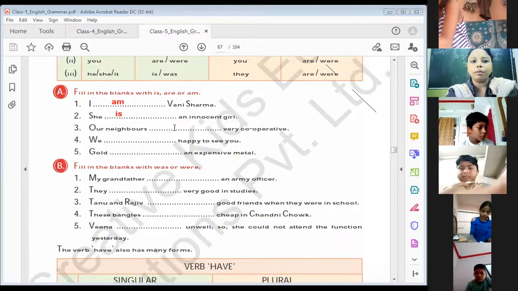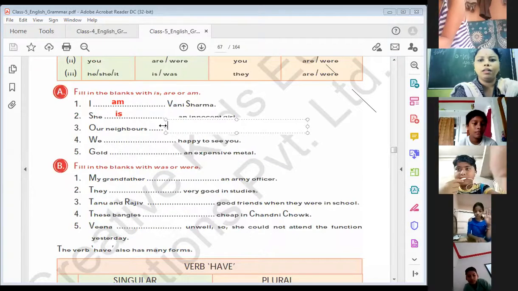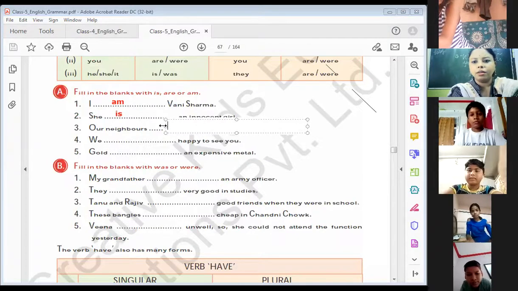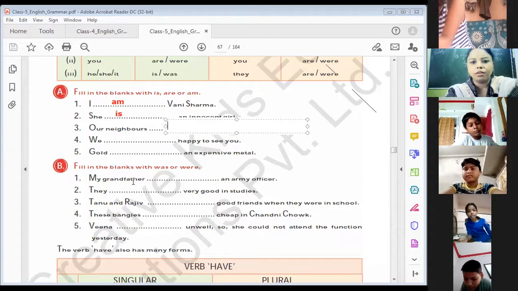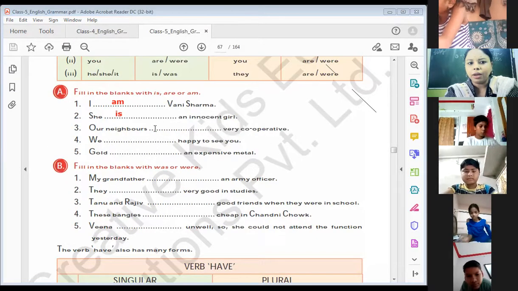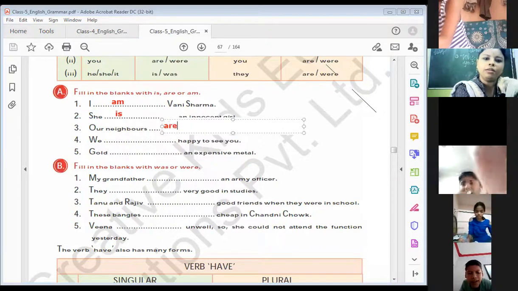Next question: Our neighbors dash very cooperative. Our neighbors, plural, so the answer will be are. Our neighbors are very cooperative.